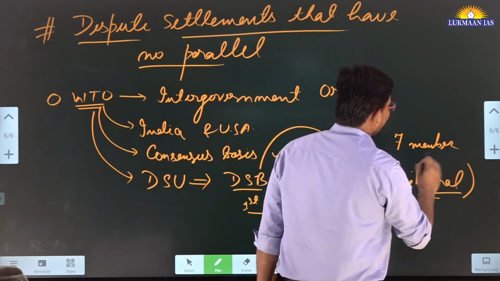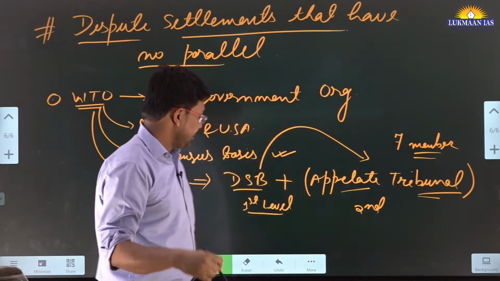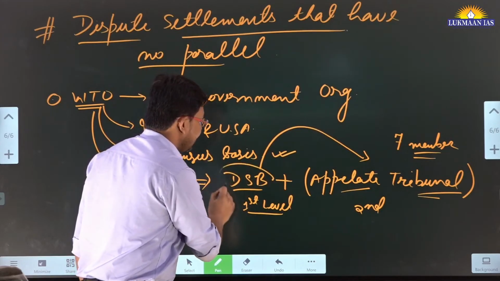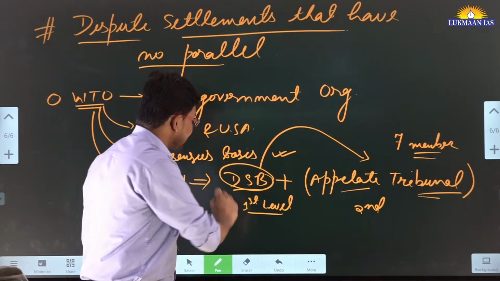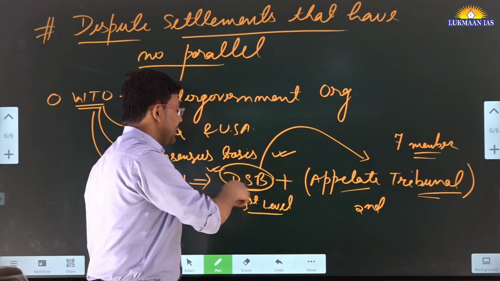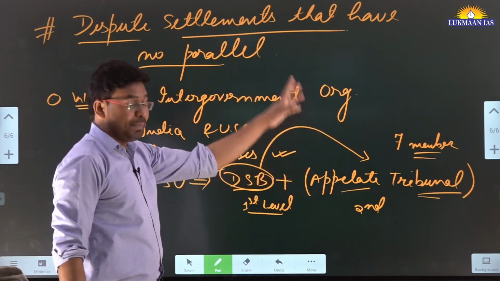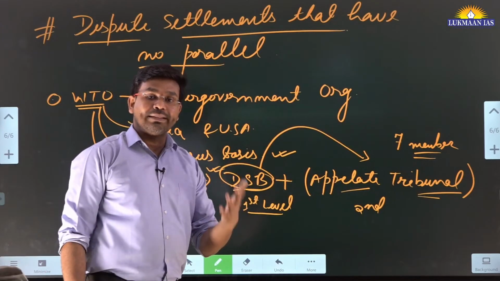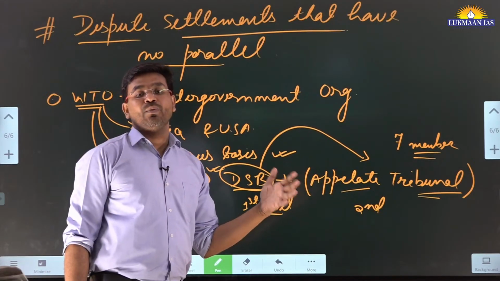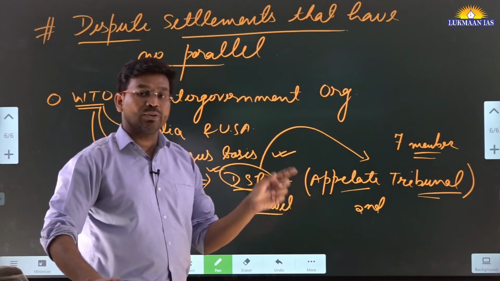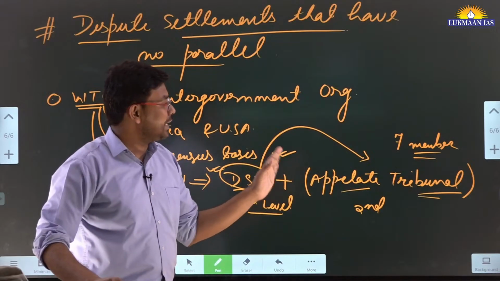They do not look into the facts of the case. The facts and the applicable law are taken into account by the dispute settlement body itself. The appellate tribunal only looks into whether the law that was applied was valid or not, that is, the legal aspect.